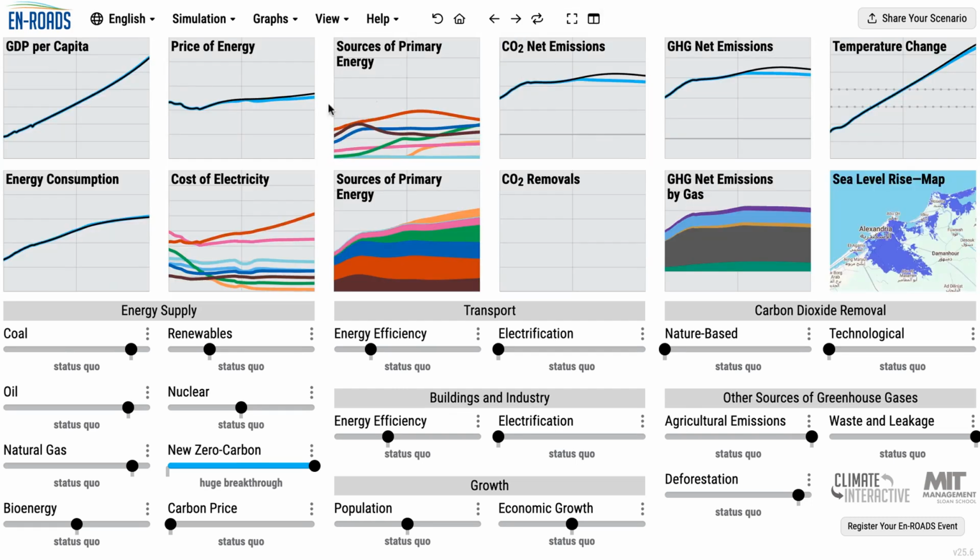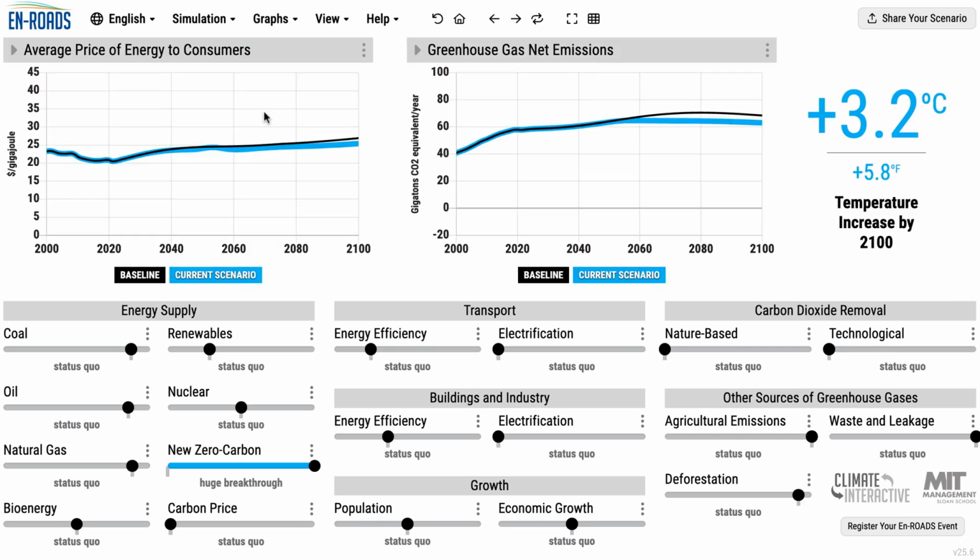Let's go look and see, well, if you have cheap energy around the world through this new supply, overall cost of energy goes down. See the blue line departing from the black line. If energy is less expensive, there's less of an incentive to invest in energy efficient technologies and systems, or less of an incentive just to turn off the lights and practice energy conservation.